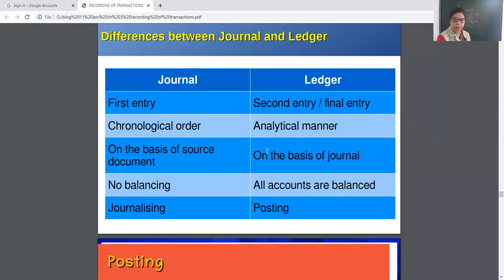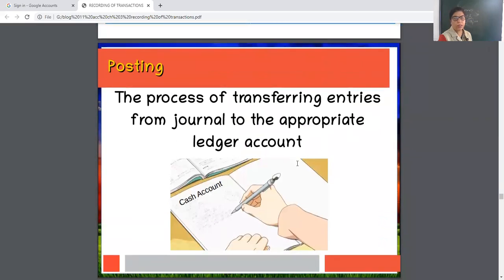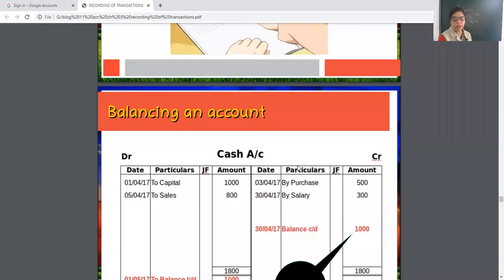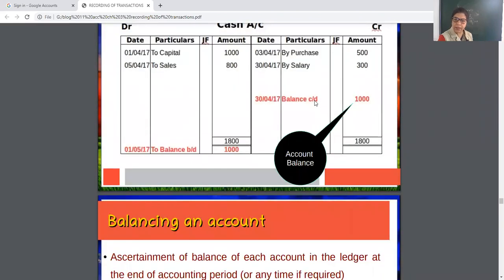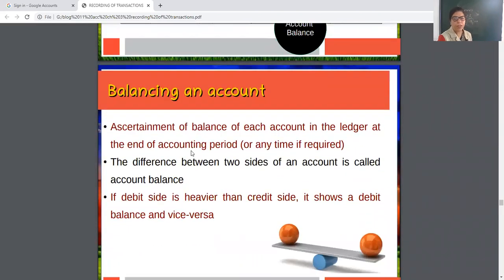There is the difference between journal and ledger. Then posting means entry transfer is known as posting. This is the sample I made for you. This is debit side, this is credit side, this is balance. This balance is known as closing. This first May balance is known as beginning.